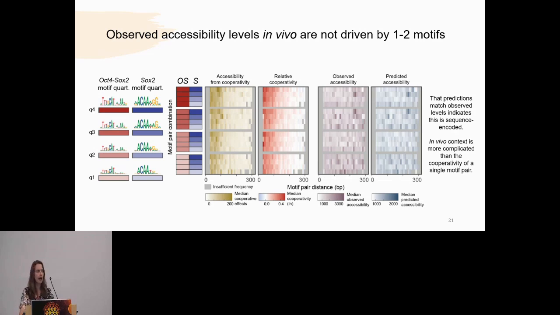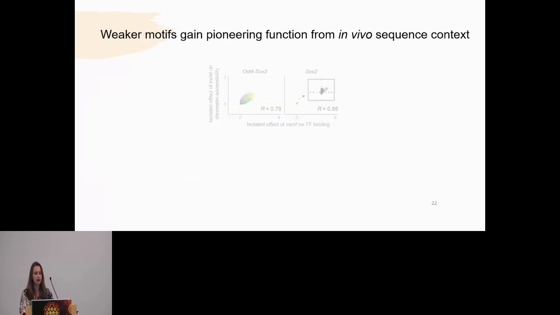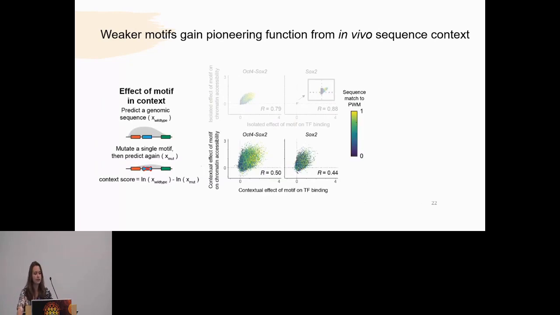Indeed, enhancers often have sometimes up to 12 different functional motifs that are bound. So we decided to look, rather than at in silico representations of a single motif pair and breaking things down, at the in vivo context and how the motif behaves there. So I showed, just as an example, my in silico simulations from earlier as a reference. But instead now, I took every single mapped motif of the OCT-SOX and SOX2 motifs, and I mutated them within their relative sequence context and took the log fold change effects of the wild type versus the mutated state.